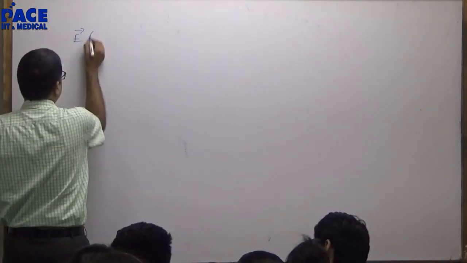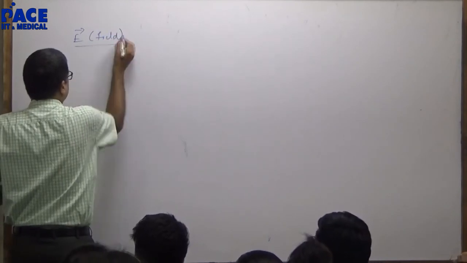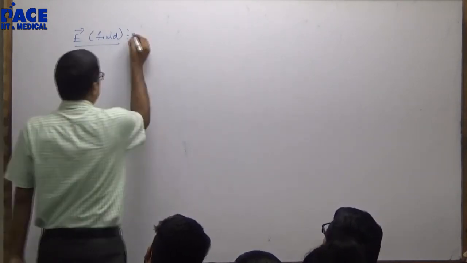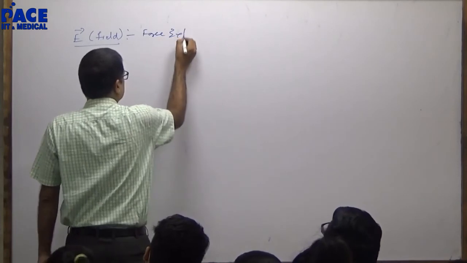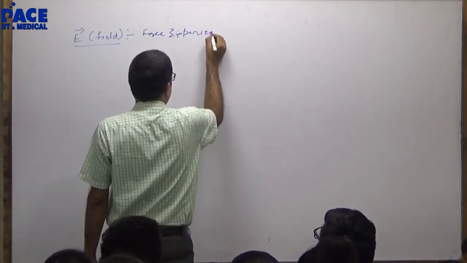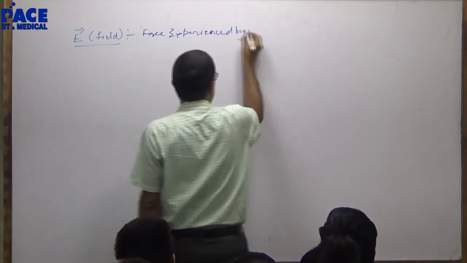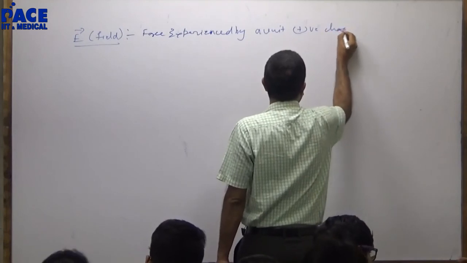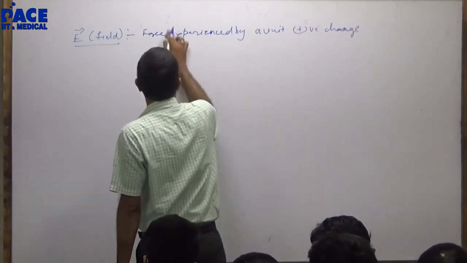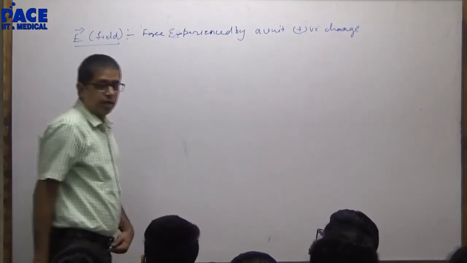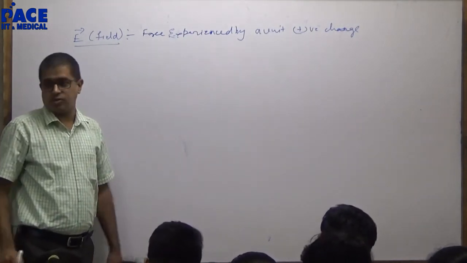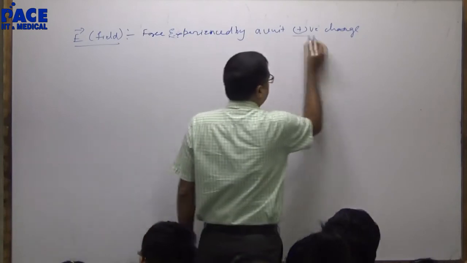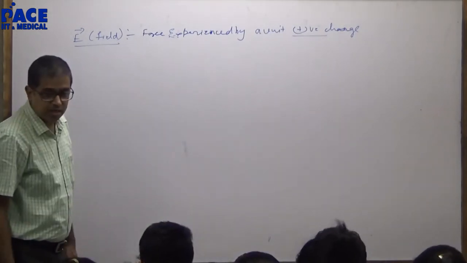We define field. Something that we have done in gravity with a very small minor change. Here it will be force experienced by a unit positive charge. Force experienced by a unit positive charge. Gravity it was unit mass. In gravity it was always force of attraction. Here it need not be force of attraction, it could be force of repulsion as well.